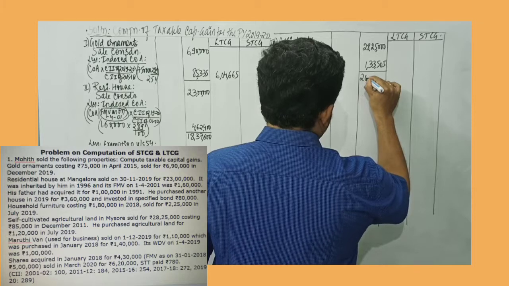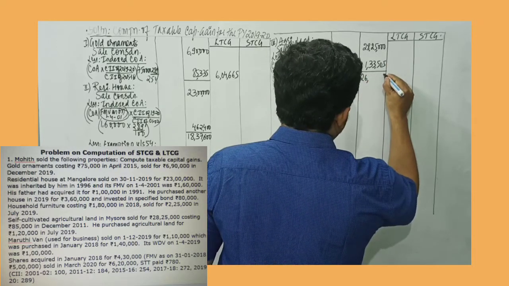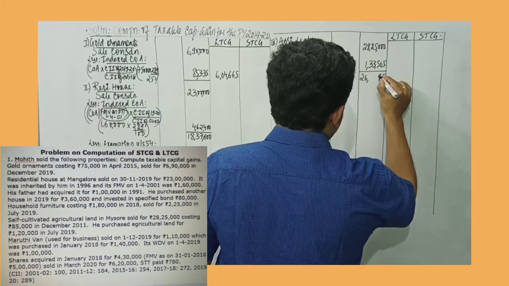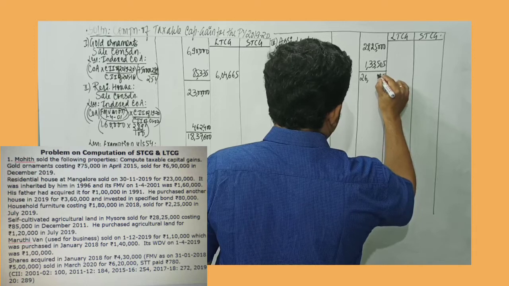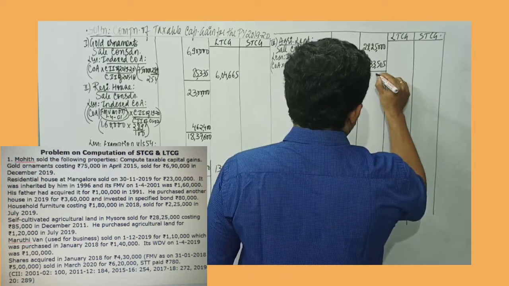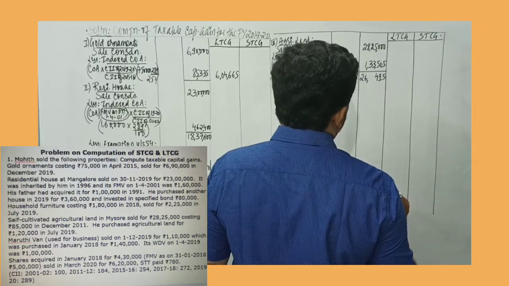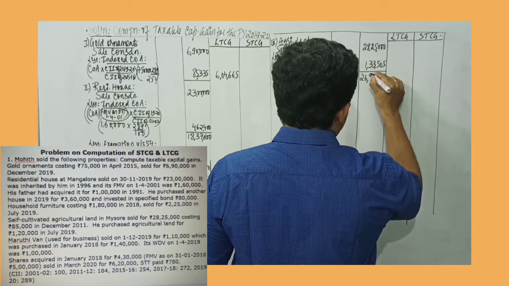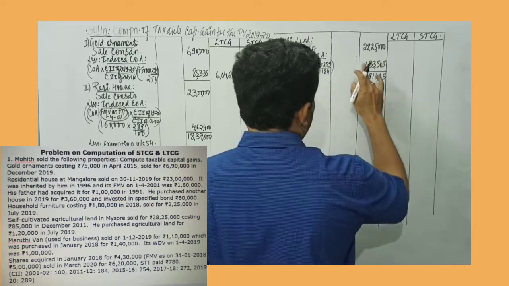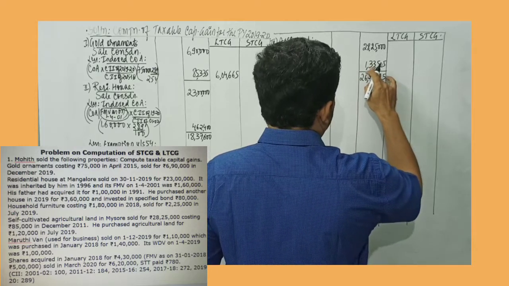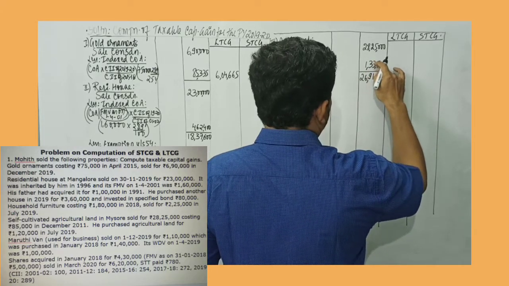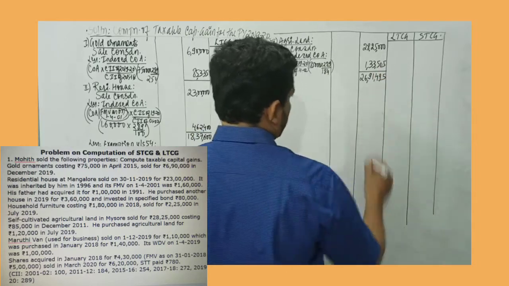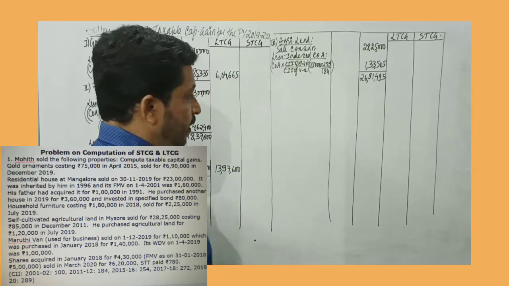Working out the subtraction, the long-term capital gain will be 26 lakh 91,495.